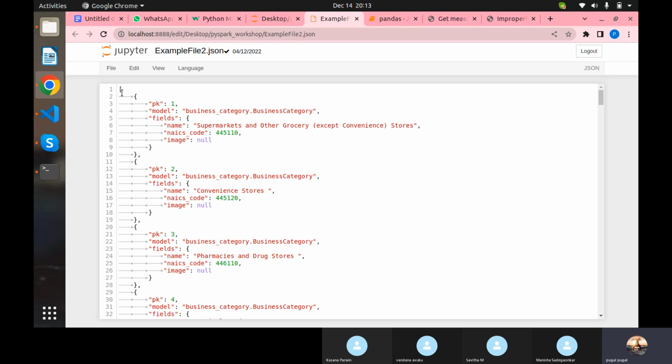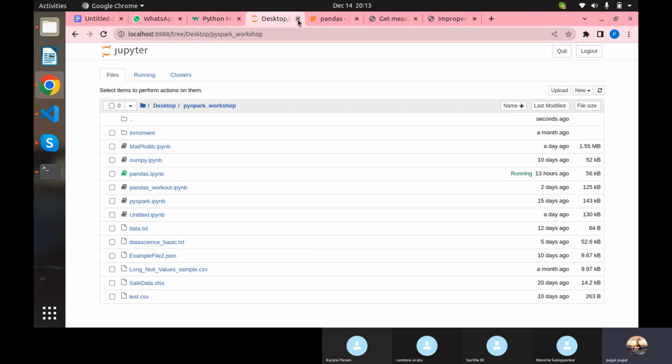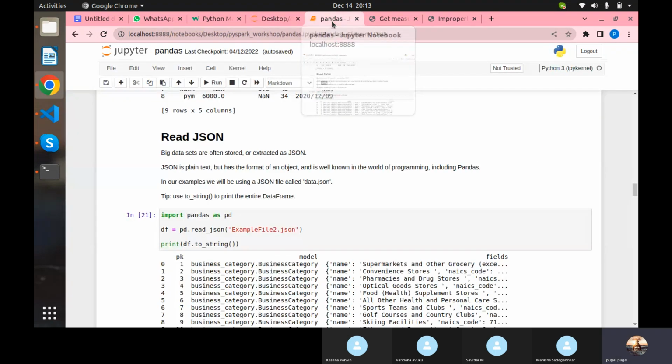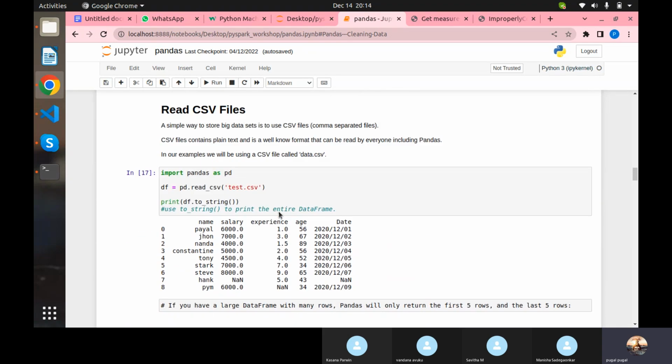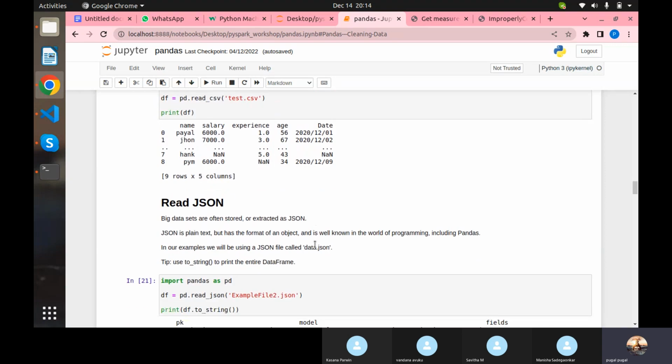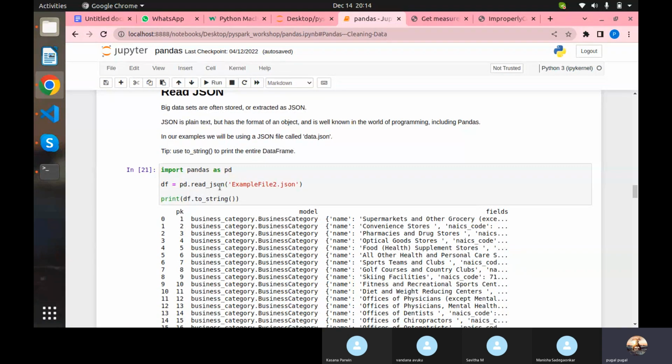read this JSON file. You can see the extension is showing as JSON, right? For JavaScript, the extension we used to call is JS. JSON is a common file format, so every language can read it. It has a list of dictionaries, and I'm trying to read it using pandas. Previously we saw how to read a CSV file, we have to call read CSV, whereas for JSON you have to call read JSON.